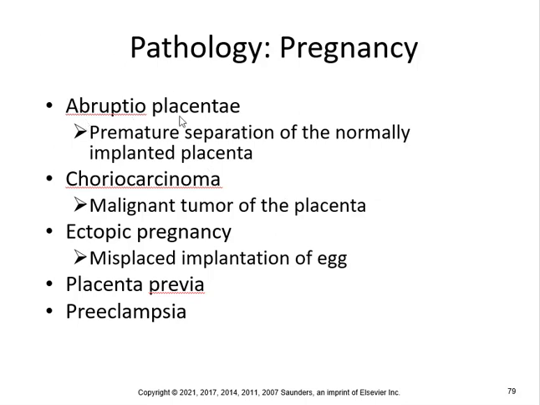What about during pregnancy? What can go wrong? You can get abruptio placenta, premature separation of the normally implanted placenta. Choriocarcinoma, malignant tumor of the placenta. Ectopic pregnancy, which is a misplaced implantation of the egg. That can be very dangerous to the mother. Placenta previa, preeclampsia.